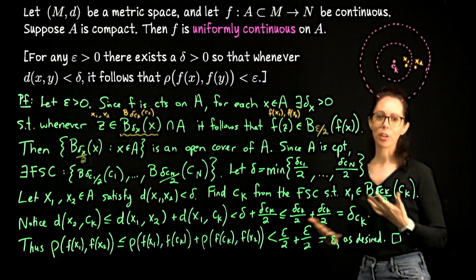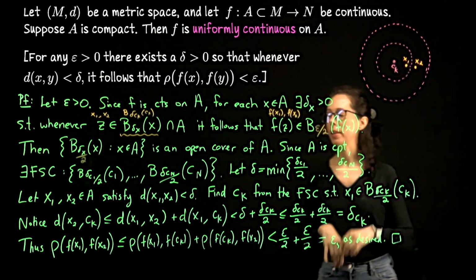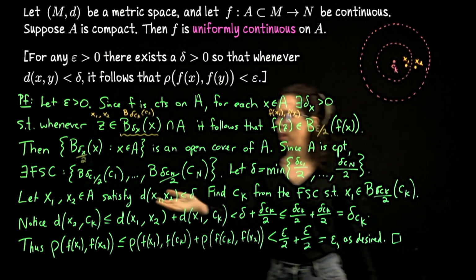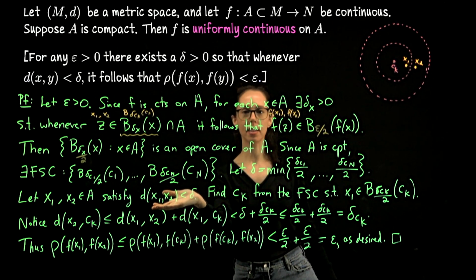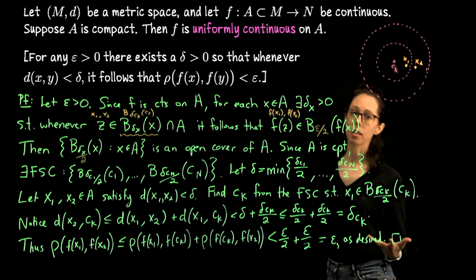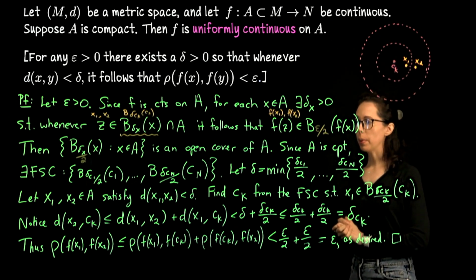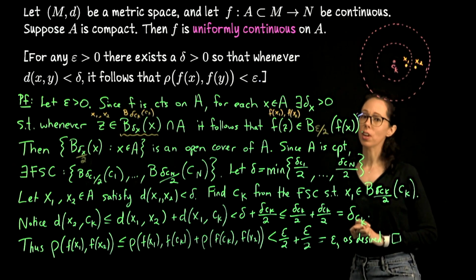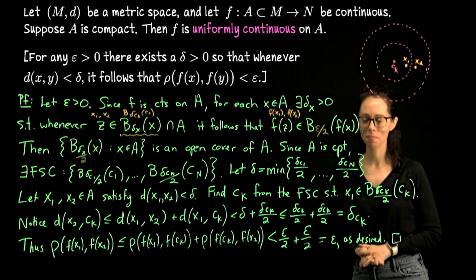To do this construction, we passed through this finite subcover, but now we can back out and just say if x1 and x2 are within distance delta of each other, f of x1 and f of x2 are within distance epsilon of each other. And that is true for any pair of points in this domain. Therefore, this function is uniformly continuous.